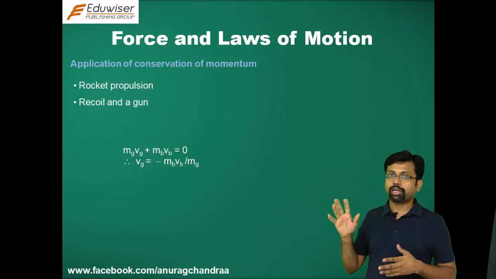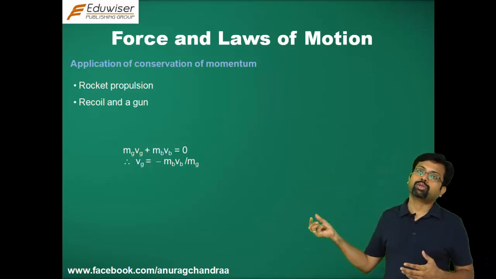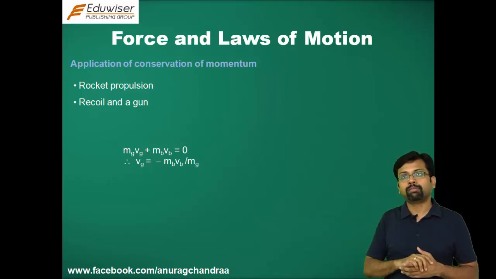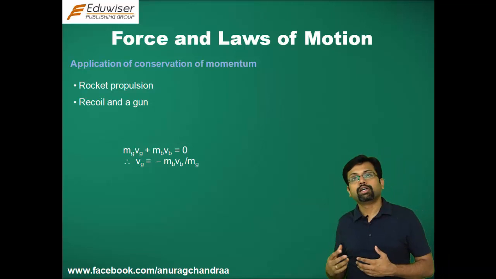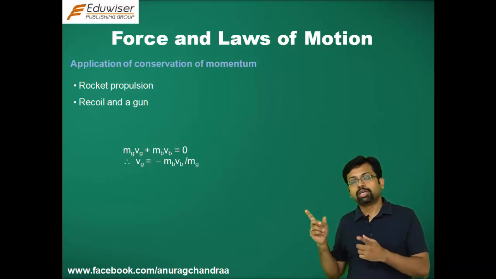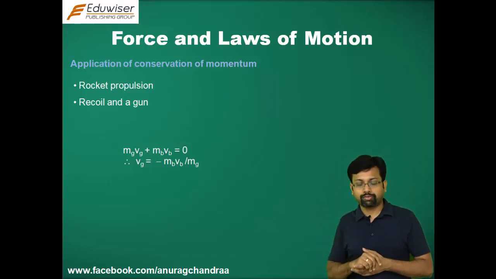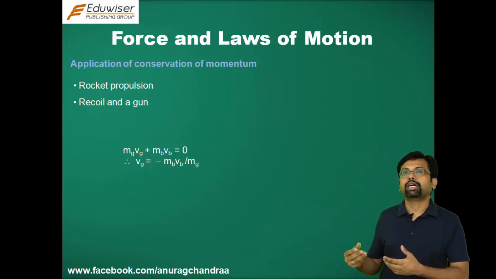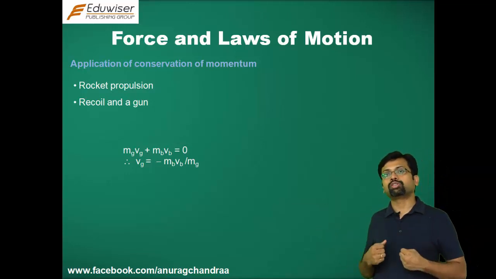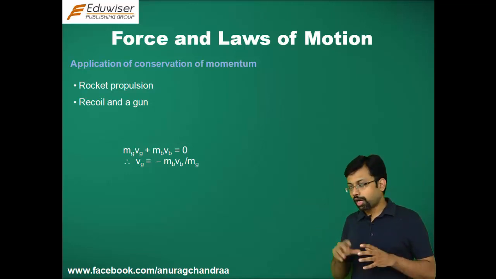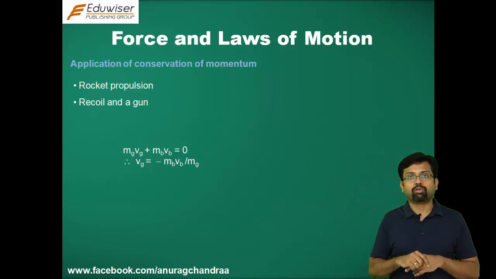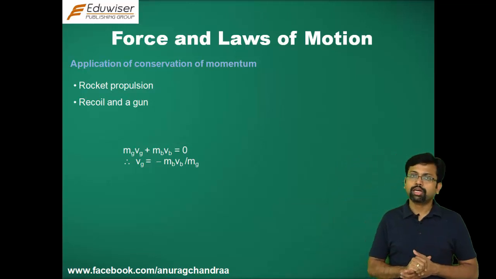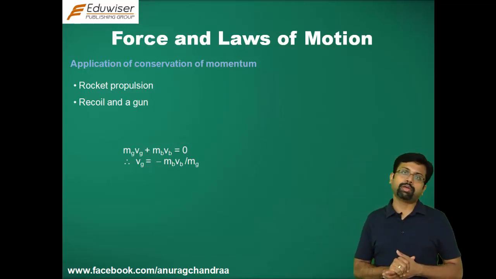The mb is small anyway, so the only factor that you can change to actually reduce the recoil is the value of mg. So if you make a very heavy gun, the recoil would be less. So this is where the law of conservation of momentum comes into the picture, and the people who design the gun, they design it such that it is heavy enough to reduce the recoil that anybody would experience. So a high quality gun will have a very low recoil, and both the cases of rocket propulsion as well as recoil of a gun make use of application of